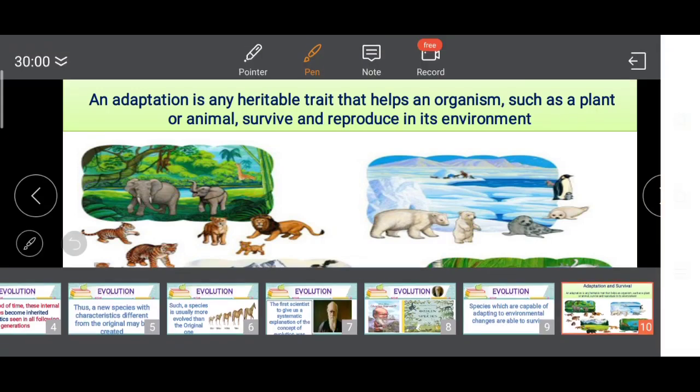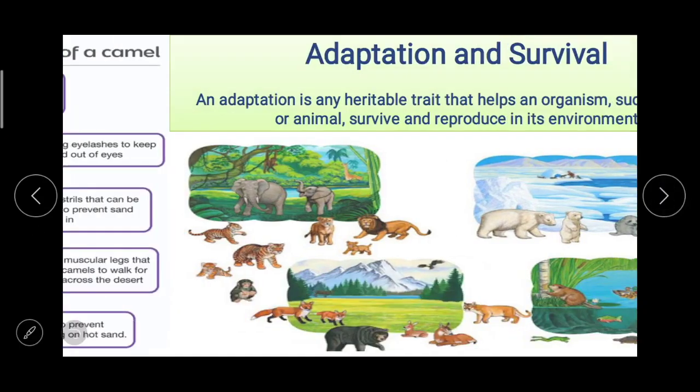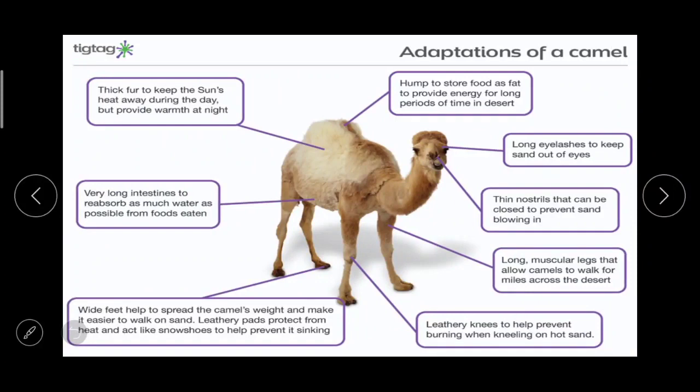For example, or the best example of this is the camel. Camel survived in the changing atmosphere because camel could adapt with the environment. For example, humps to store food as fat to provide energy for long periods of time